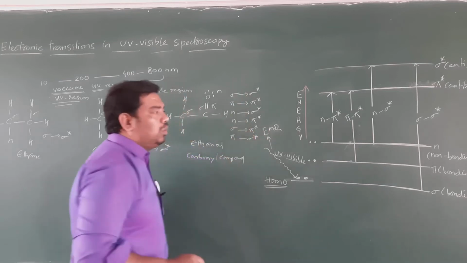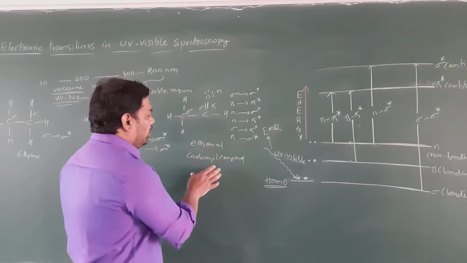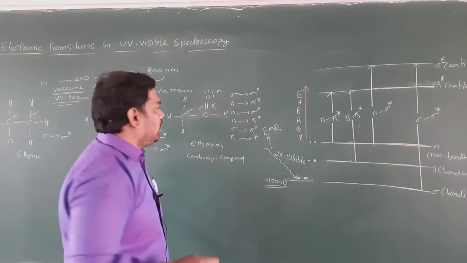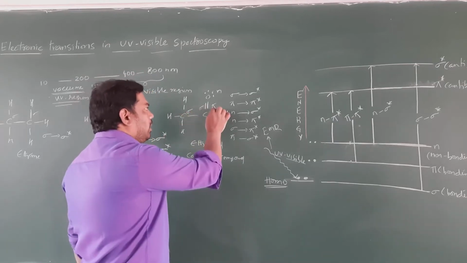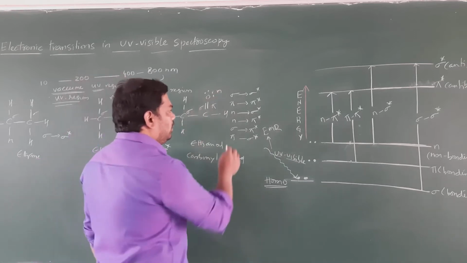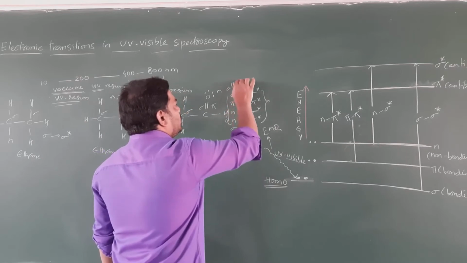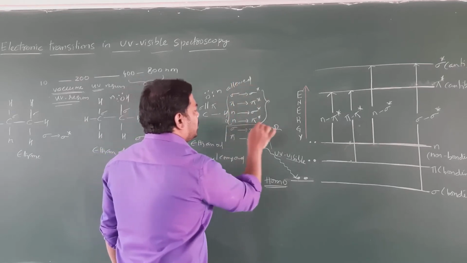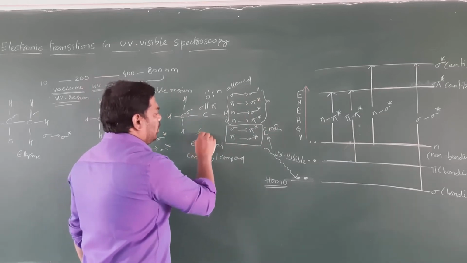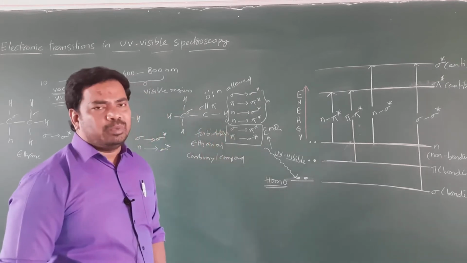So the total number of transitions possible in a carbonyl compound is six, because we have sigma electrons, pi electrons, and non-bonding electrons. But only these four transitions are allowed; sigma to pi star and pi to sigma star are forbidden transitions, which are not possible in UV visible spectroscopy.